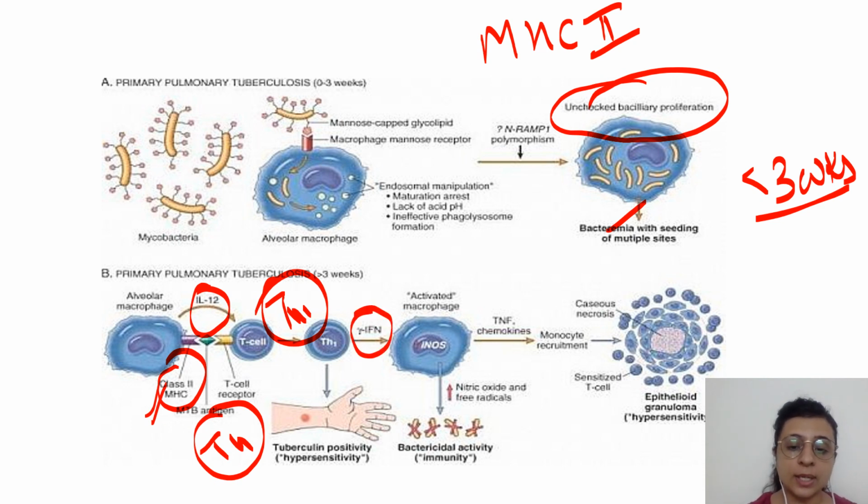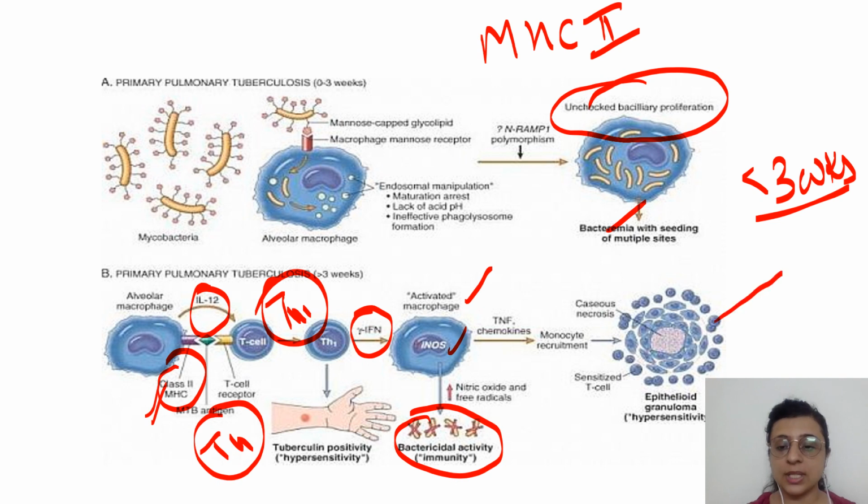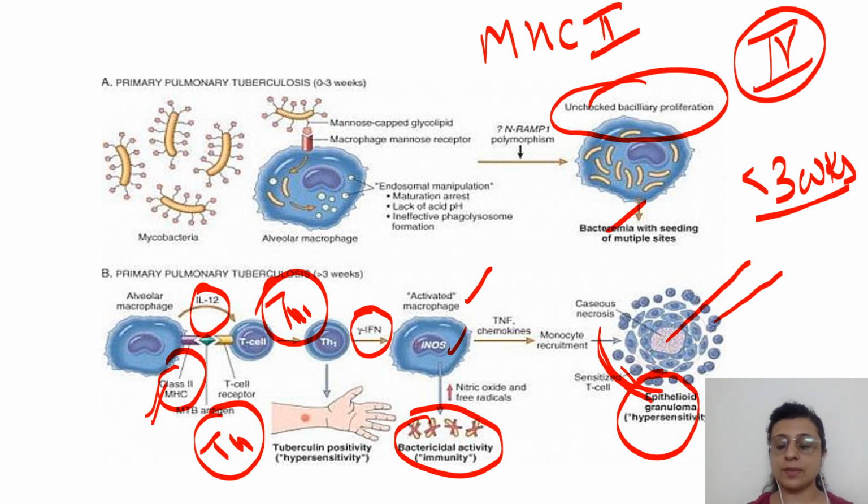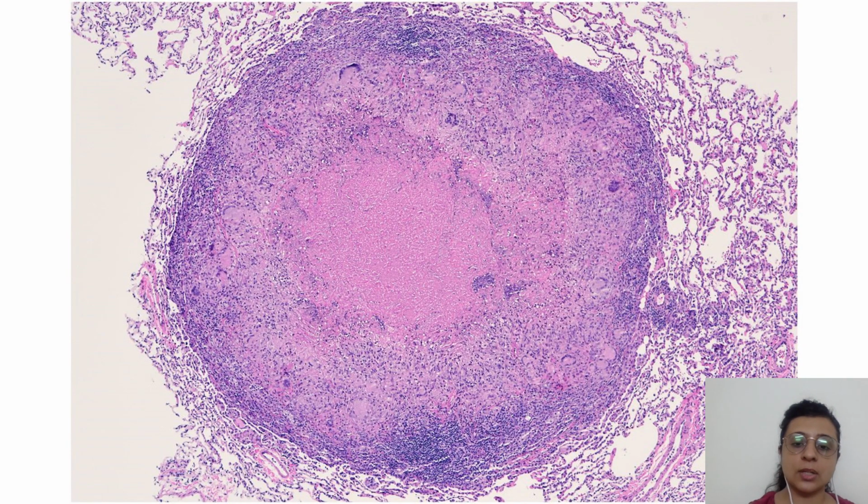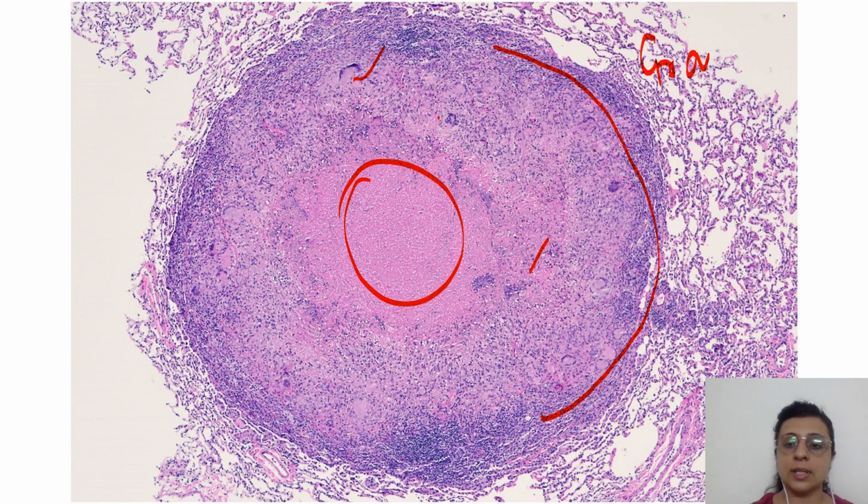Once this cytokine is stimulated, it will lead to activated macrophages, increased nitrogen species radical generation and bactericidal activity, but only after 3 weeks. And further, it will lead to monocyte recruitment and macrophage transformation into these epithelioid macrophages with the central caseous necrosis and a collar of lymphocytes that constitutes your granuloma. And what type of hypersensitivity reaction is this? This is type 4 hypersensitivity, as we have already discussed in our section on hypersensitivity reactions. So you can see this is caseous necrosis. These are Langerhans giant cells, a collar of lymphocytes, and it does constitute a granuloma formation.